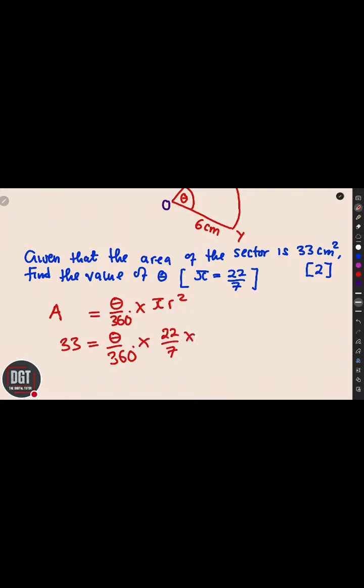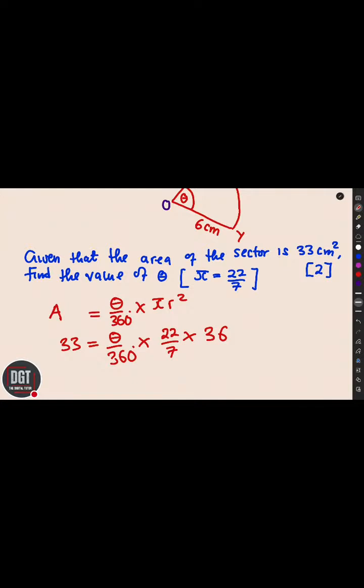22/7 multiplied by what? Radius is 6. So 6 squared, it is not 6 times 2, instead it's 6 times 6. So we can expand this one, 6 times 6. We can write 36 here. Okay, so 6 times 6, we can just put 36. We can write it the way it is here, like that.